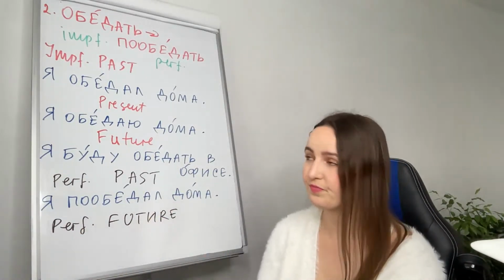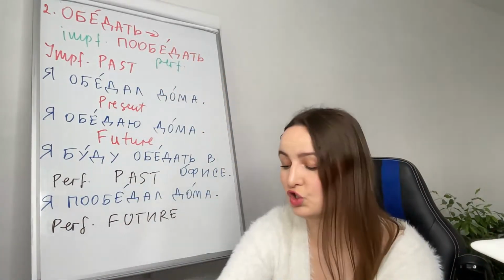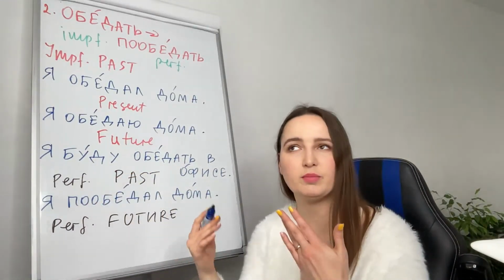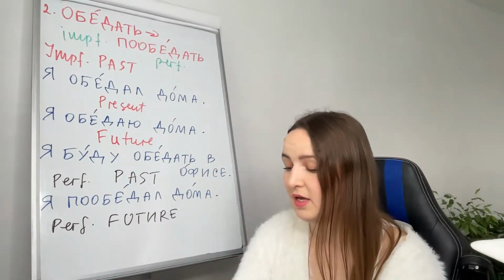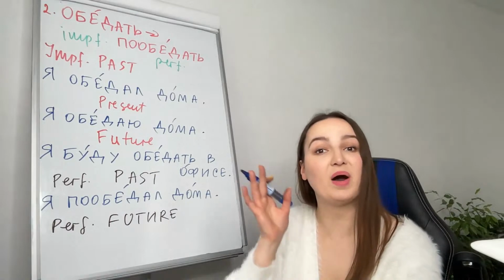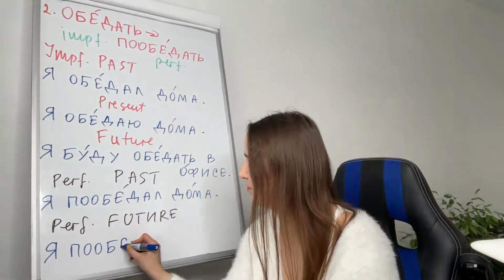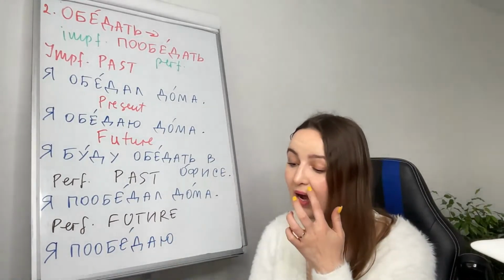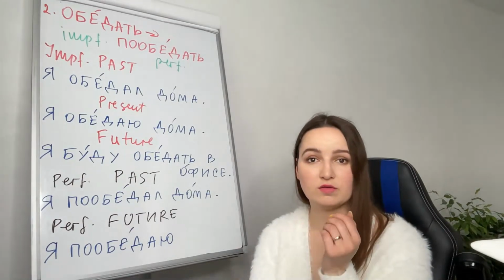Perfective future. Again, we have to use пообедать, да, but in the future and in perfective. Here we show the process. Я буду обедать в офисе. I will be having lunch at the office. Future perfective. Я пообедаю. Я пообедаю в кафе or в ресторане.